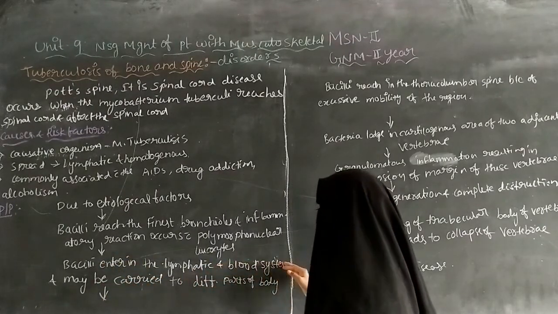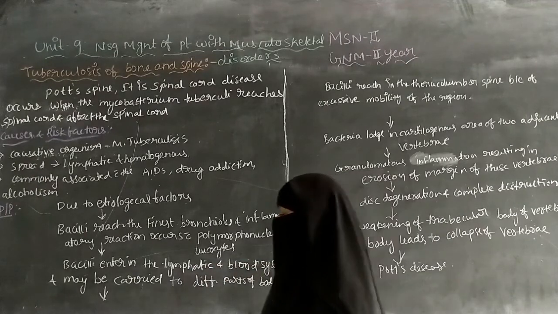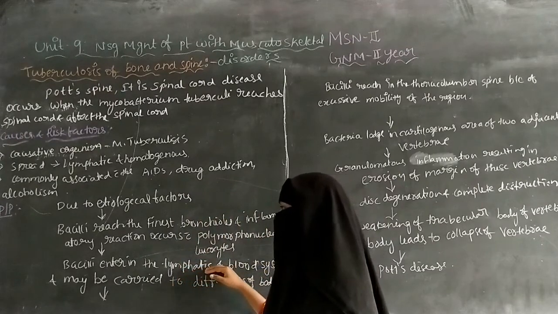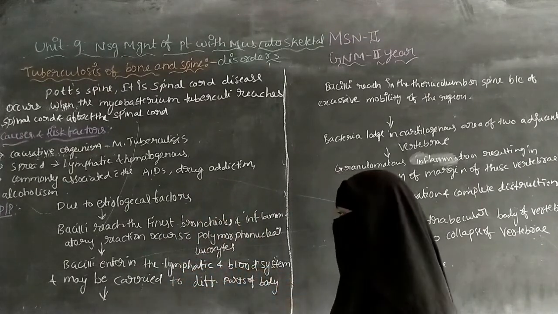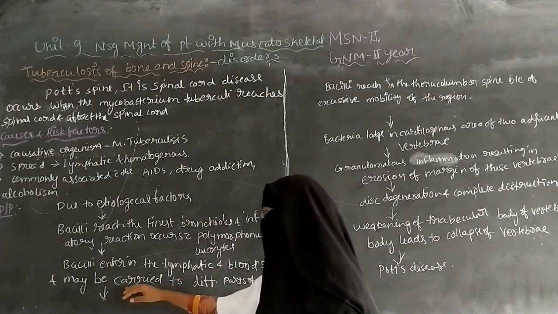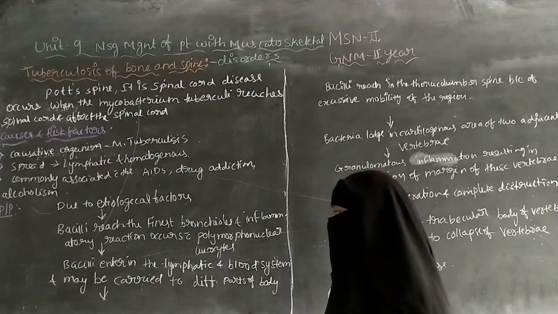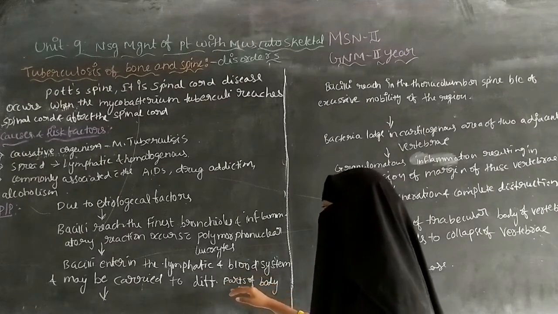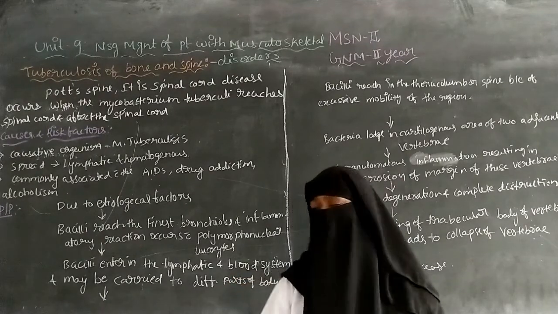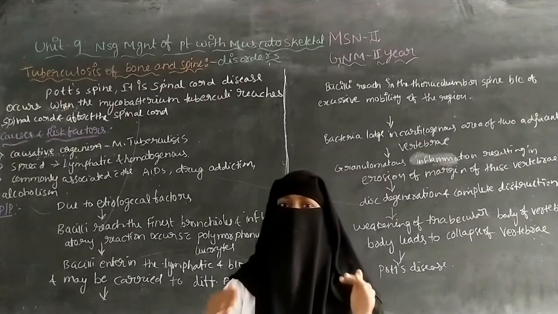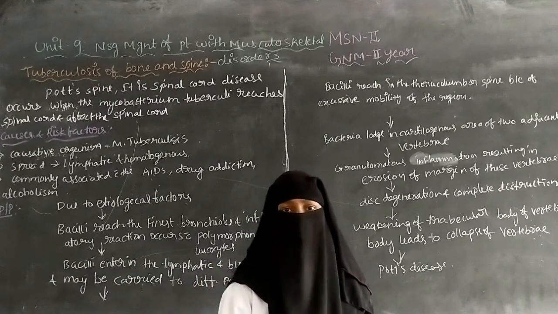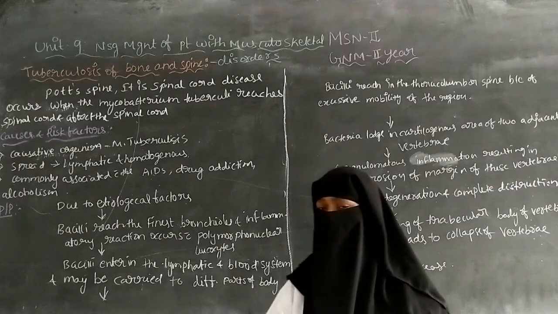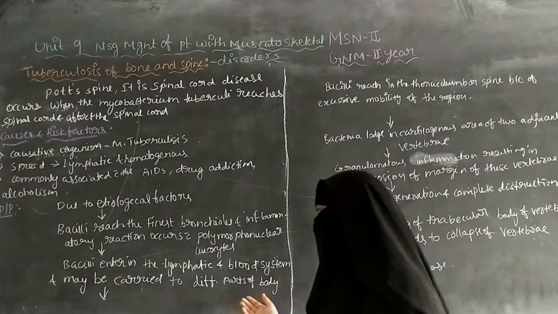The bacilli, Mycobacterium tuberculosis, enter the lymphatic system and the blood system, and may be carried to different parts of the body. So first the bacilli enter the lymphatic system and the blood system, and after that the infection spreads to other parts of the body.